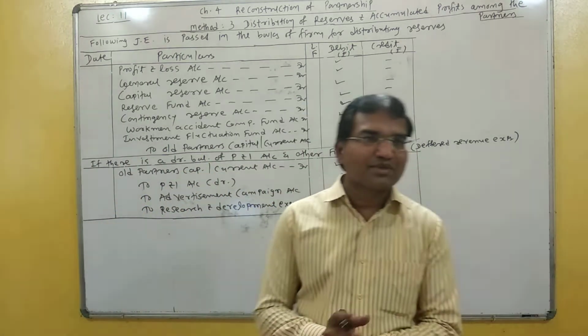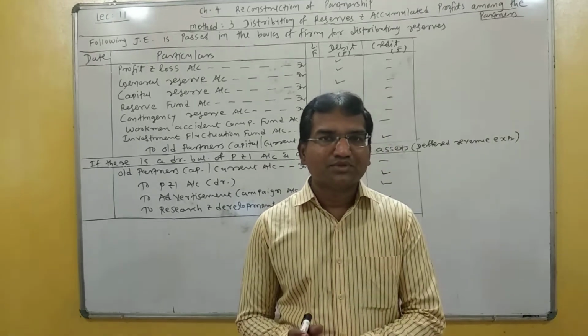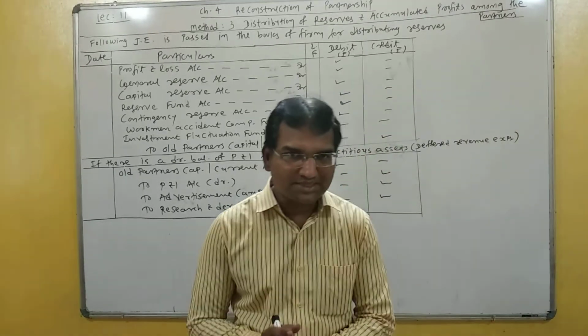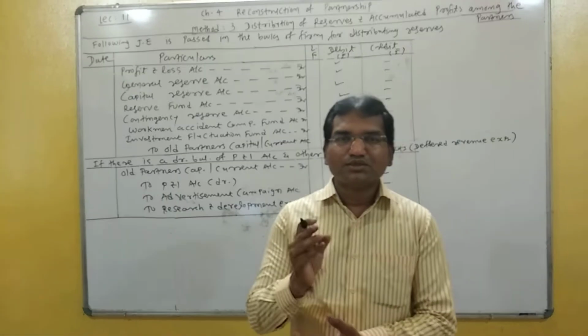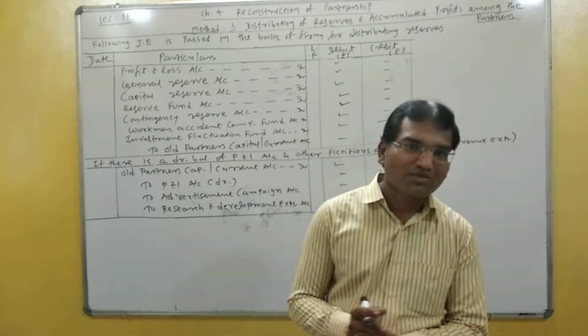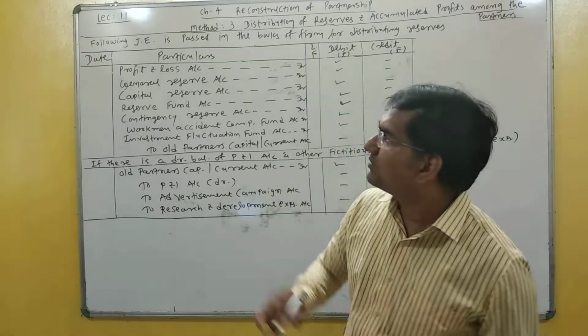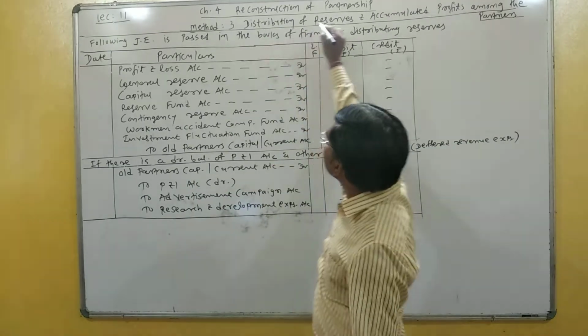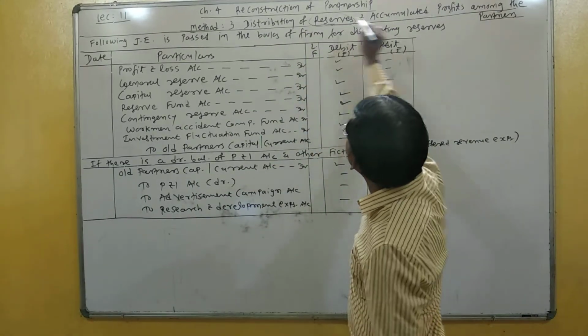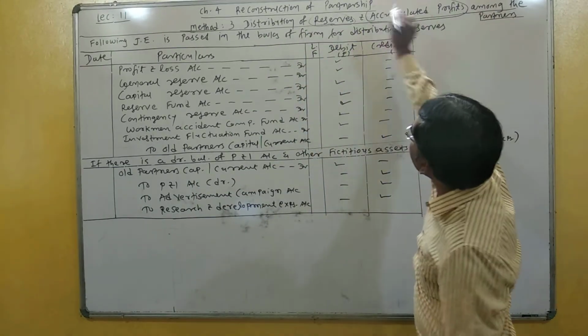Hello student, in this video we are going to discuss the third method of reconstruction of partnership. The name of the method is distribution of reserves and accumulated profits.